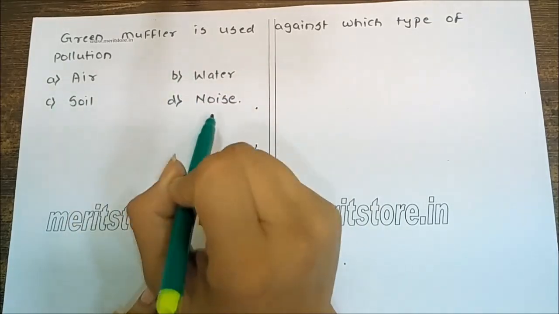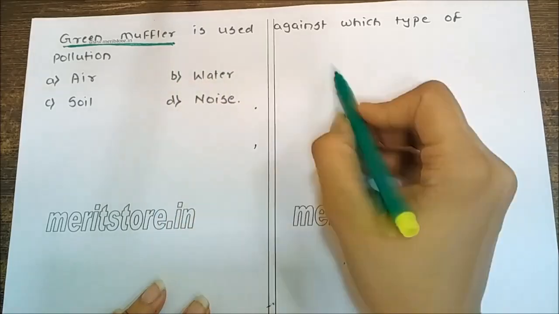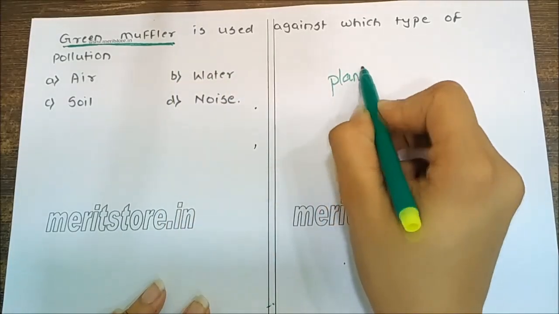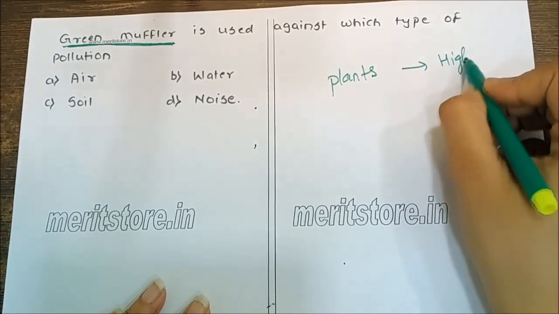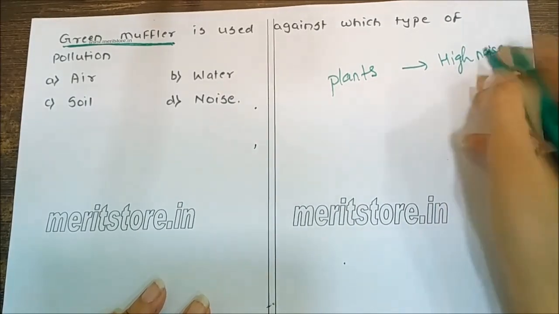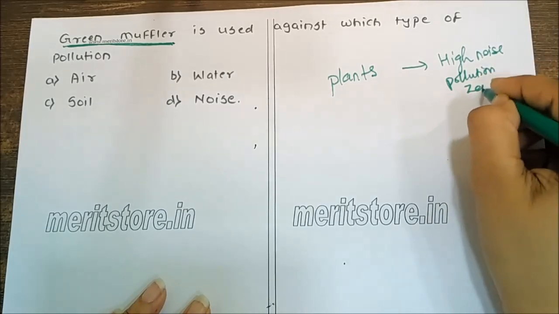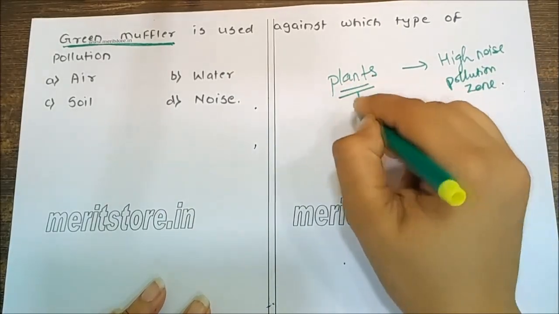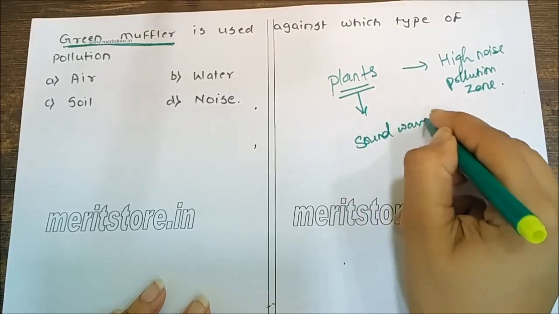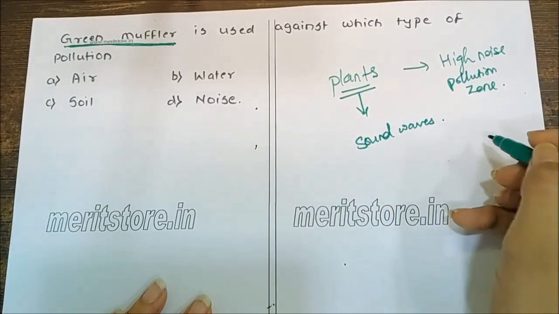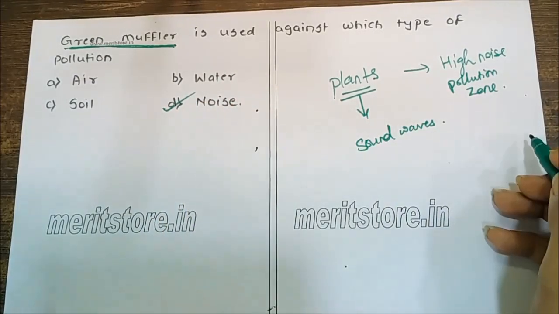Air, water, soil, noise. What is green muffler? Green mufflers are basically the plants that we plant at very high noise pollution zones. What these plants do is they absorb all the sound waves, reducing the noise pollution in the region. So answer is D, noise.